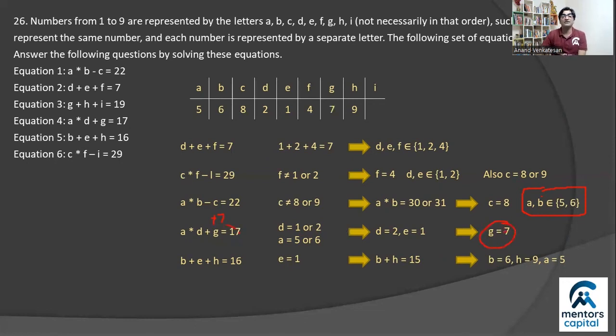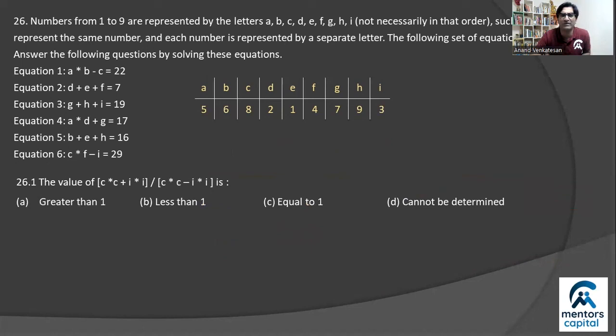And finally, after plugging that value in the table, if you consider equation number 3, G plus H plus I is 19. We already know the value of G and H, right? We know G is 7 and H is 9, right? And so if you plug those values, you'll get the value of I as 3, right? So successfully completed my table, right? And once you've completed the table, answering the specific questions is very easy.